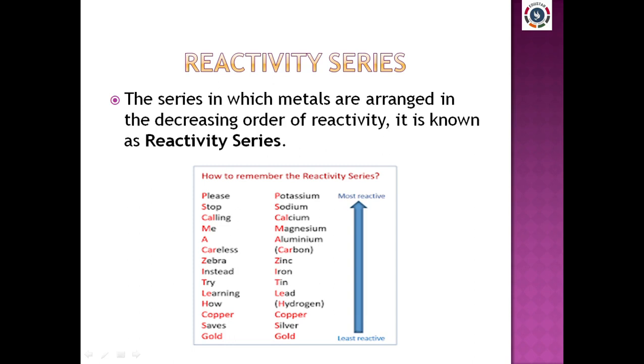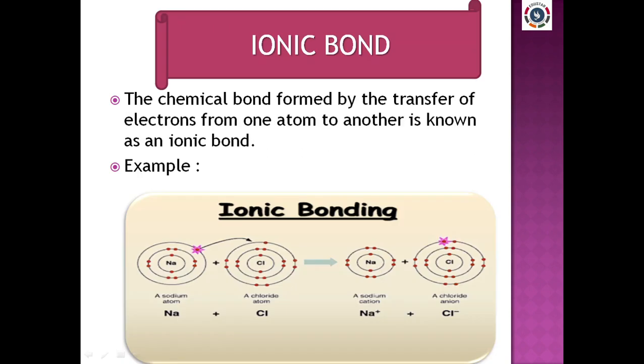Next important topic of this lesson is ionic bond. A chemical bond formed by the transfer of electrons from one atom to another atom is known as an ionic bond. This transfer of electrons happens only to fill the outermost orbit completely. I hope you remember we have discussed this in detail in our previous video class. Again, I have given an example of how sodium chloride is formed.